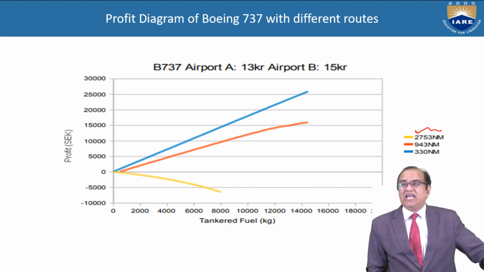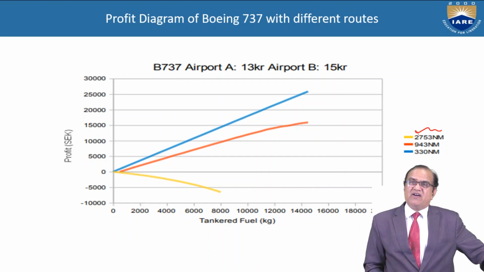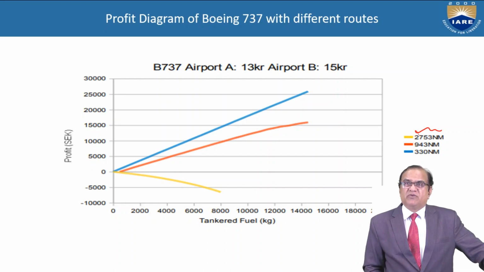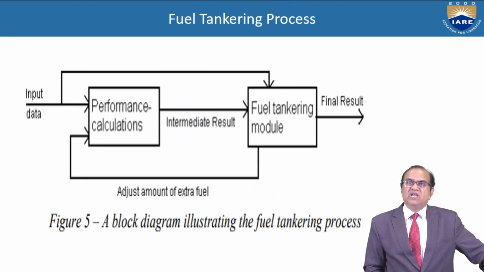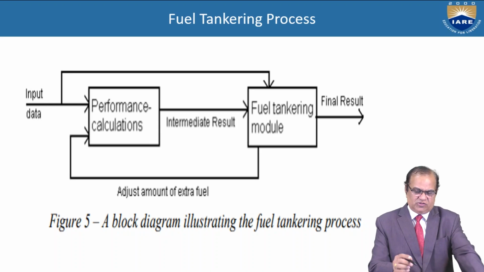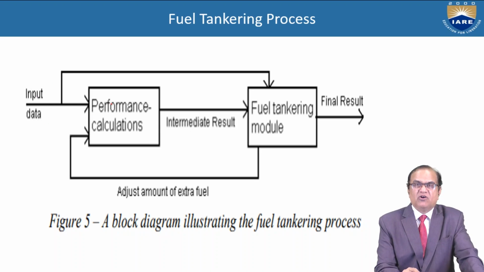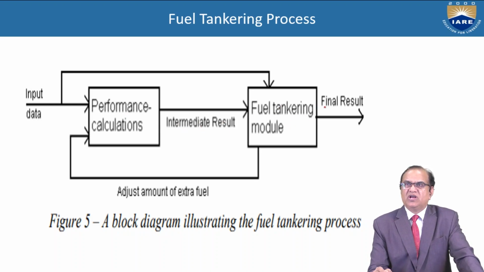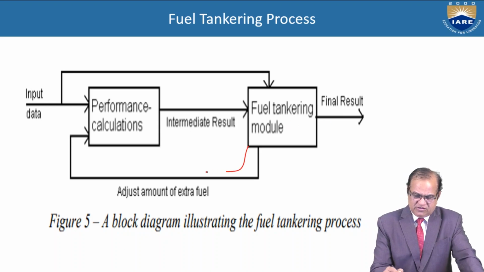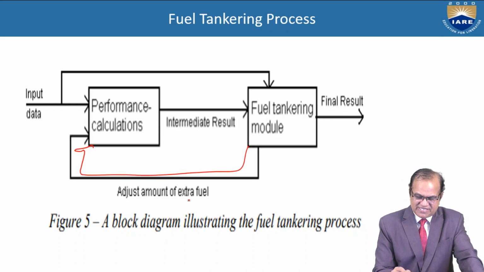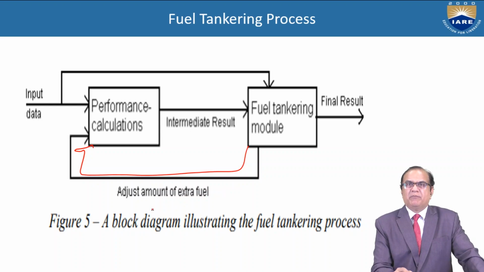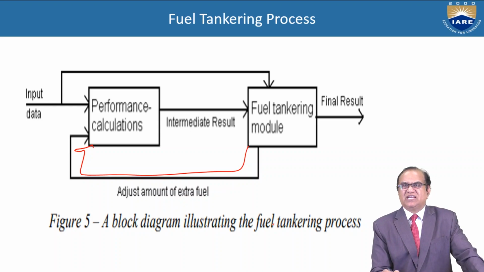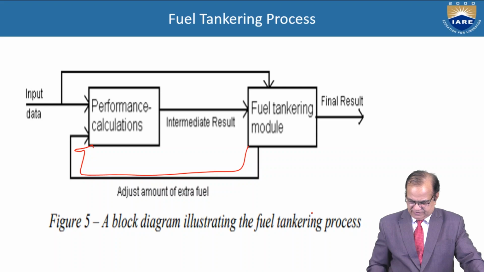If you are going a very long distance with one aircraft, the cost of the fuel will be high. Fuel tankering process: here we have the input data, the performance calculation, a small computer, intermediate results, the fuel tankering module, and the final result, with feedback to adjust the amount of extra fuel. A block diagram illustrating the fuel tankering process.